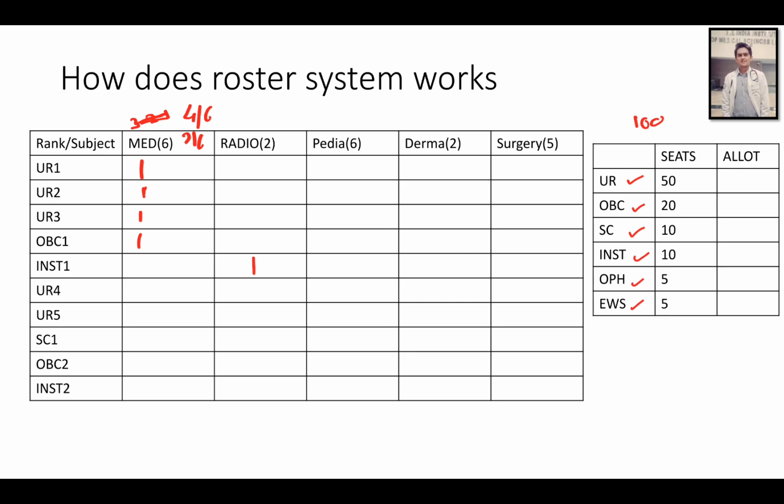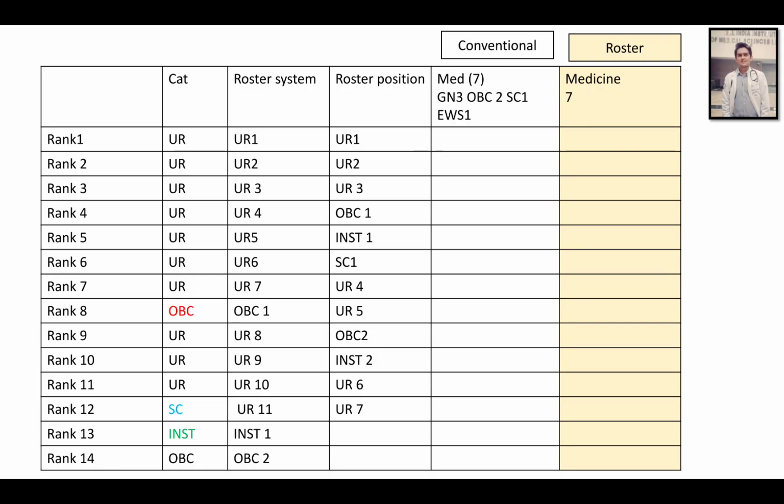So this is the overall review of how this is going to work. Let's try to understand it with one more example. There are two scenarios, because the number of category students in the top ranks can vary. I'm going to give you two examples. In the first example, suppose ranks 1 to 7 belong to the unreserved category. So they will be assigned UR1 to 7 for a roster system. Suppose rank 8 is OBC, so he becomes OBC 1.